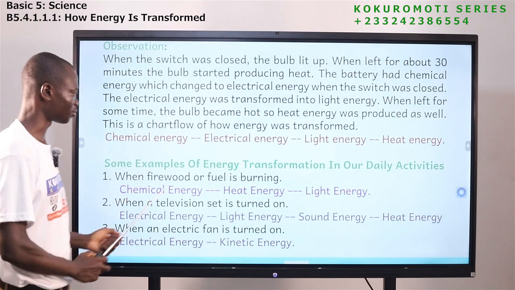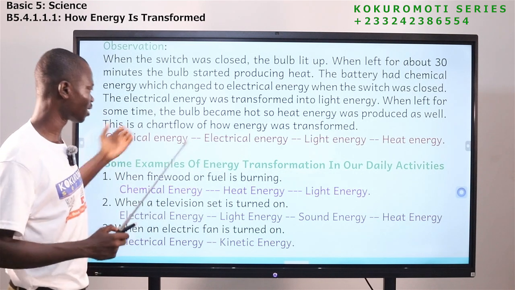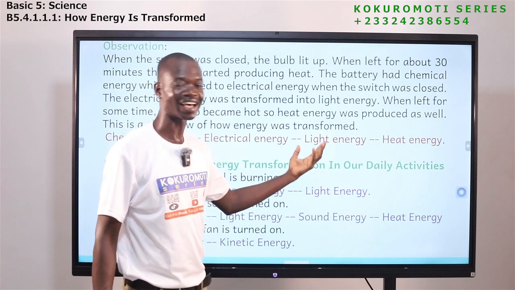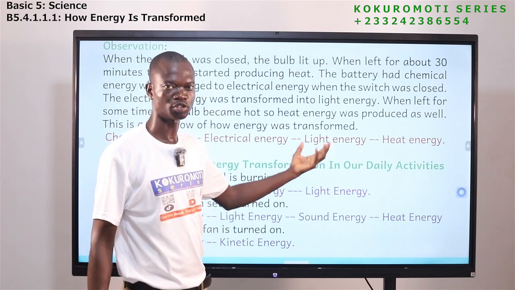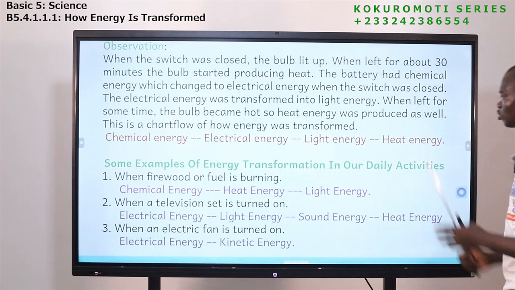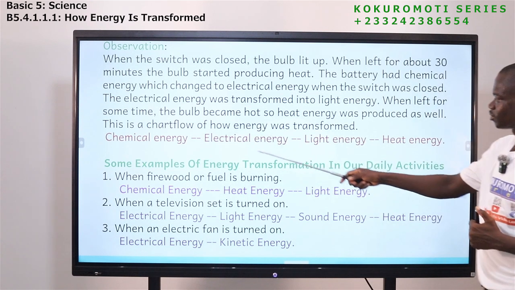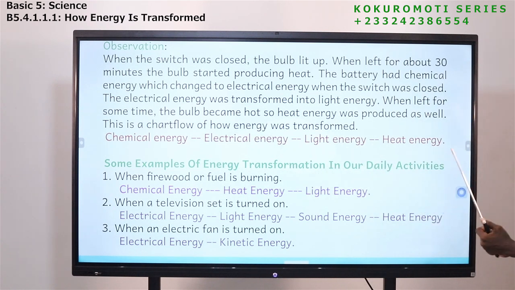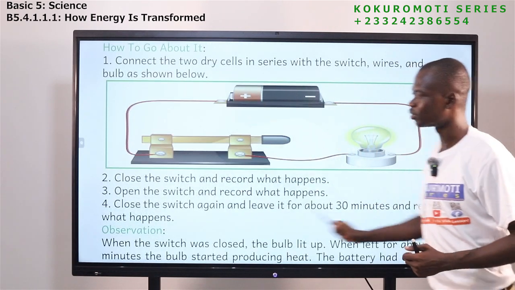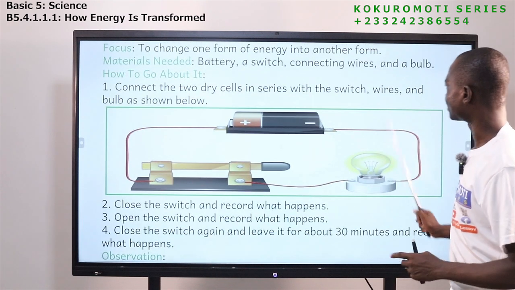Now, if you are asked to present this in a flow chart, this is how you do it. We have chemical energy from the battery, then electrical energy, that is the energy that will pass through the wires. From the wires it will go to the bulb, where it will produce light, and then the light will later produce heat. So chemical energy to electrical energy, light energy, and then heat energy. This is how energy is transformed in a circuit like this.